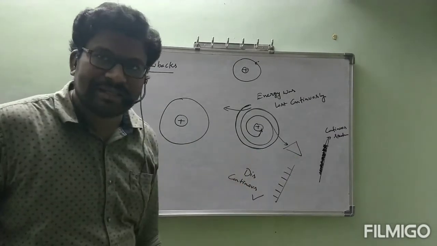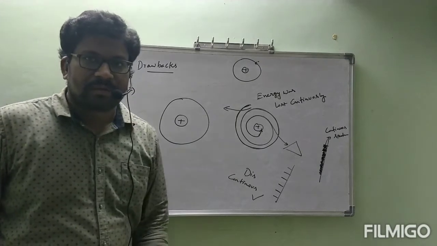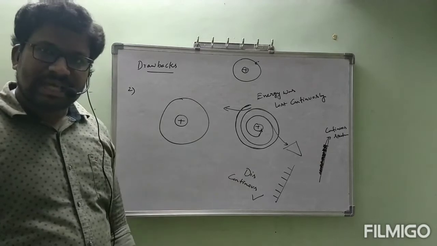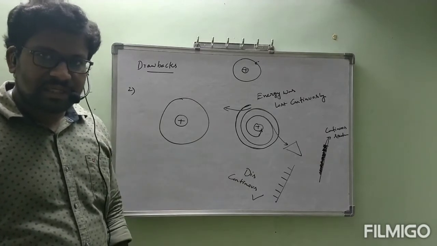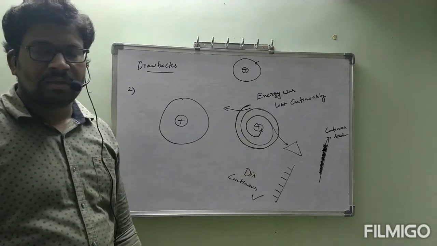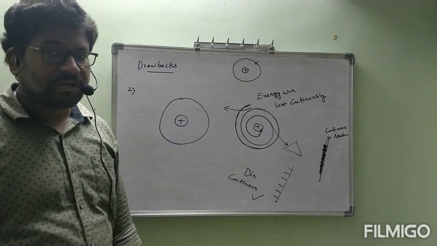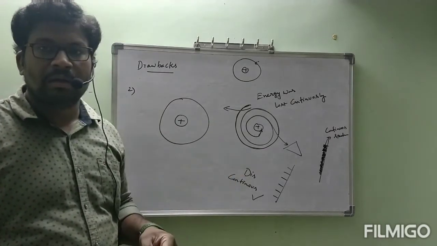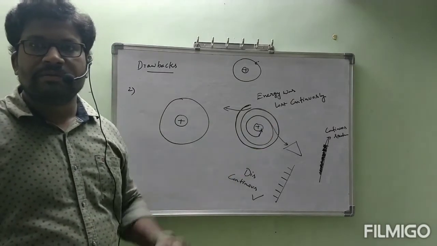There is a controversy, correct or not? If Rutherford is correct, the energy lost by the electron must be continuous. If that energy is continuous, when we pass it through the prism we should get a continuous spectrum.